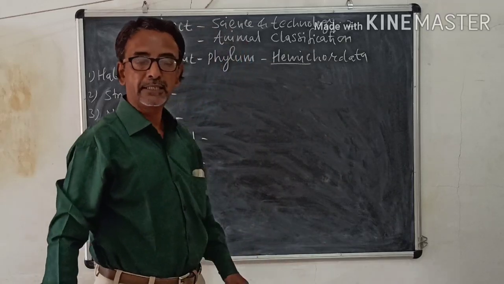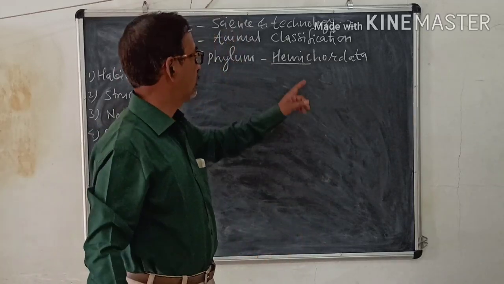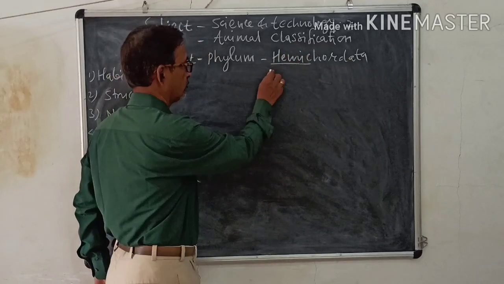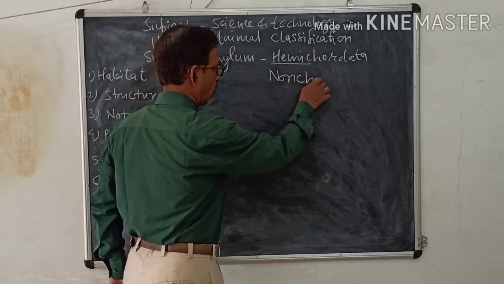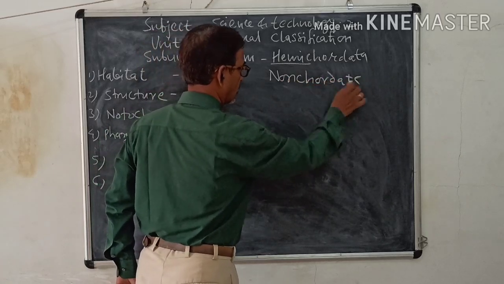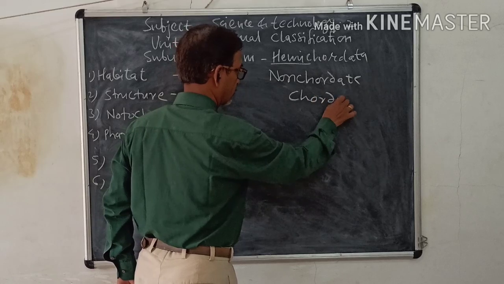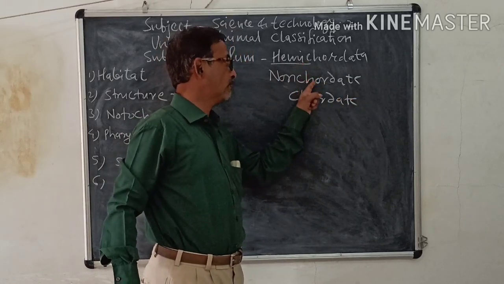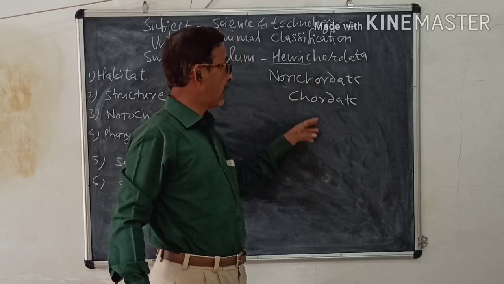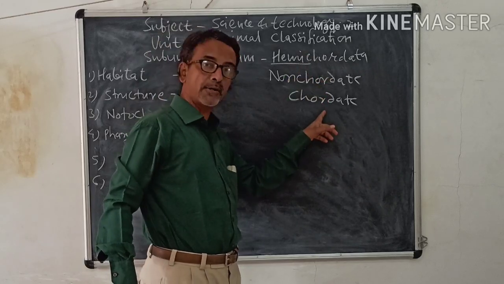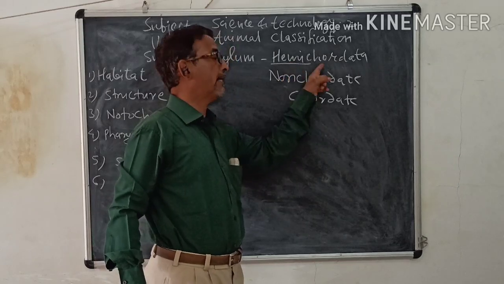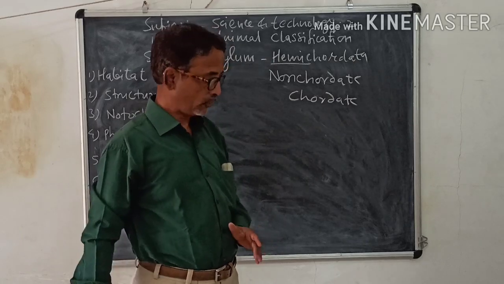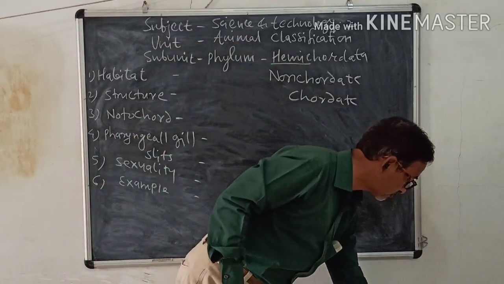Hemi means it is intermediate between non-chordates and chordates, because it is the last phylum of non-chordates and it has some characters of chordates also, so it is called Hemichordia. So we shall see the characters. Before that we shall see a diagram.